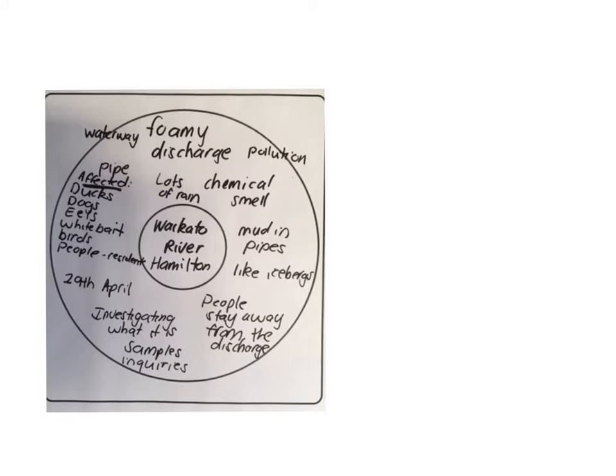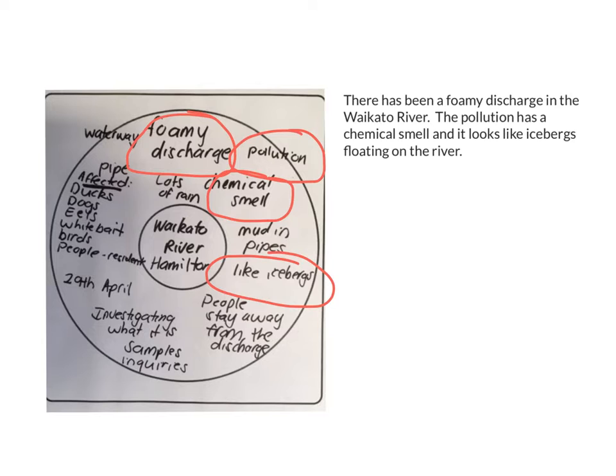The first thing I want to tell the reader is what I'm writing about. So I'm going to look at all the ideas that are about what. This one here, foamy discharge, that's about what happened. This one here, pollution, is also about what. Chemical smell, that's another one that's about what. Like icebergs, that's another one. So I'm going to use those 4 ideas in my beginning sentences.